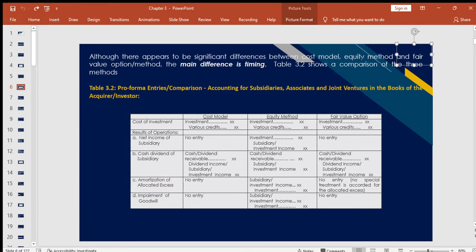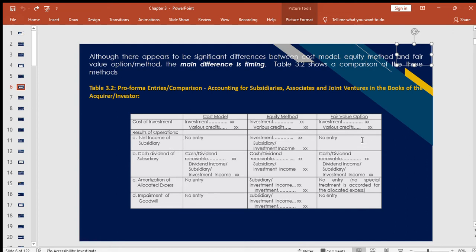So, the equity method and fair value option method. The main difference is just the timing. Our table shows a comparison of the three. Using the cost model, the cost of our investment, we have the same entries for all of the methods. Then for the result of operation, for the cost model, we don't have entries for the movement in net income of the subsidiary.